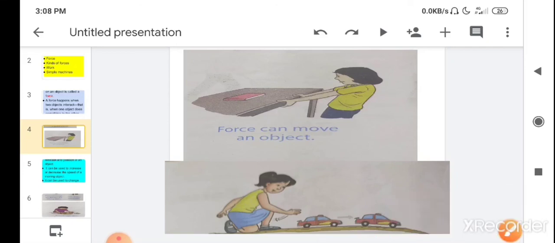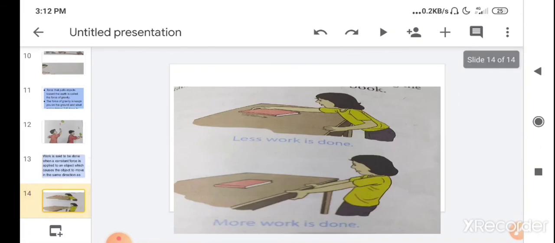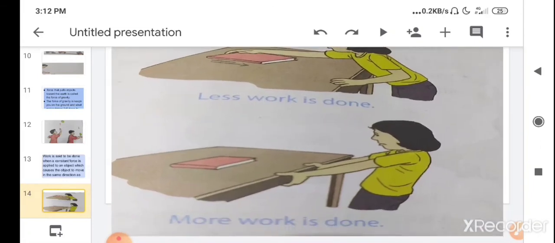So work is said to be done when a constant force is applied to an object which causes the object to move in the same direction as the force is applied. Children, pushing or pulling a book is easy, but pushing or pulling a heavy table is difficult.